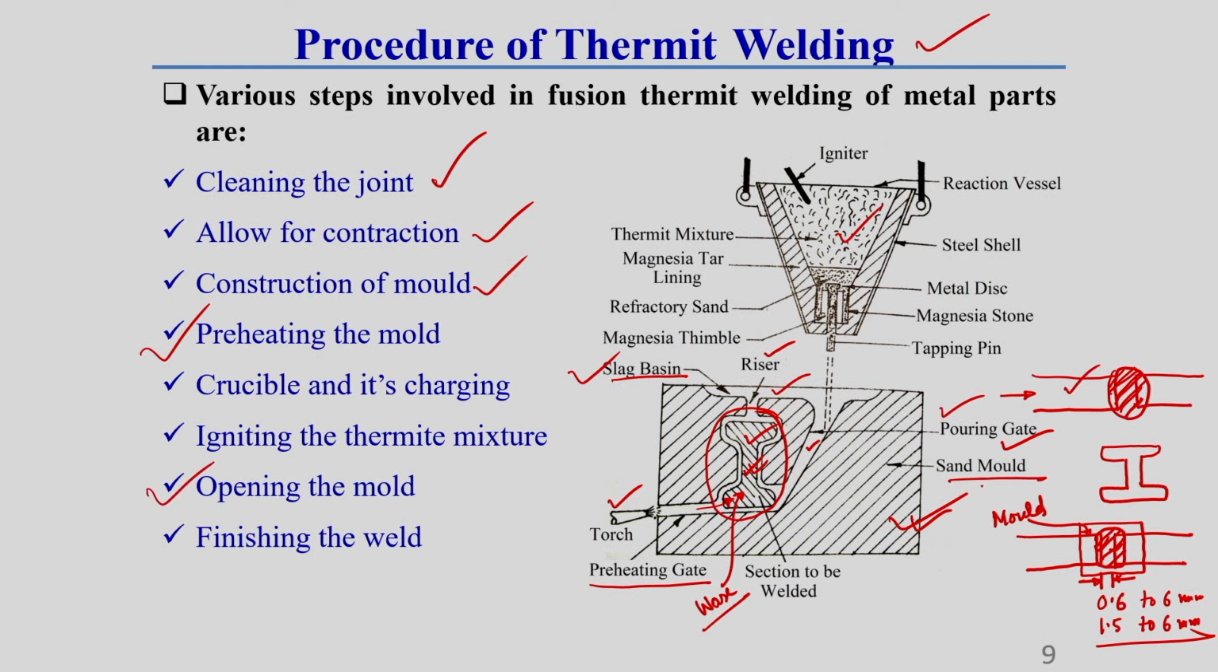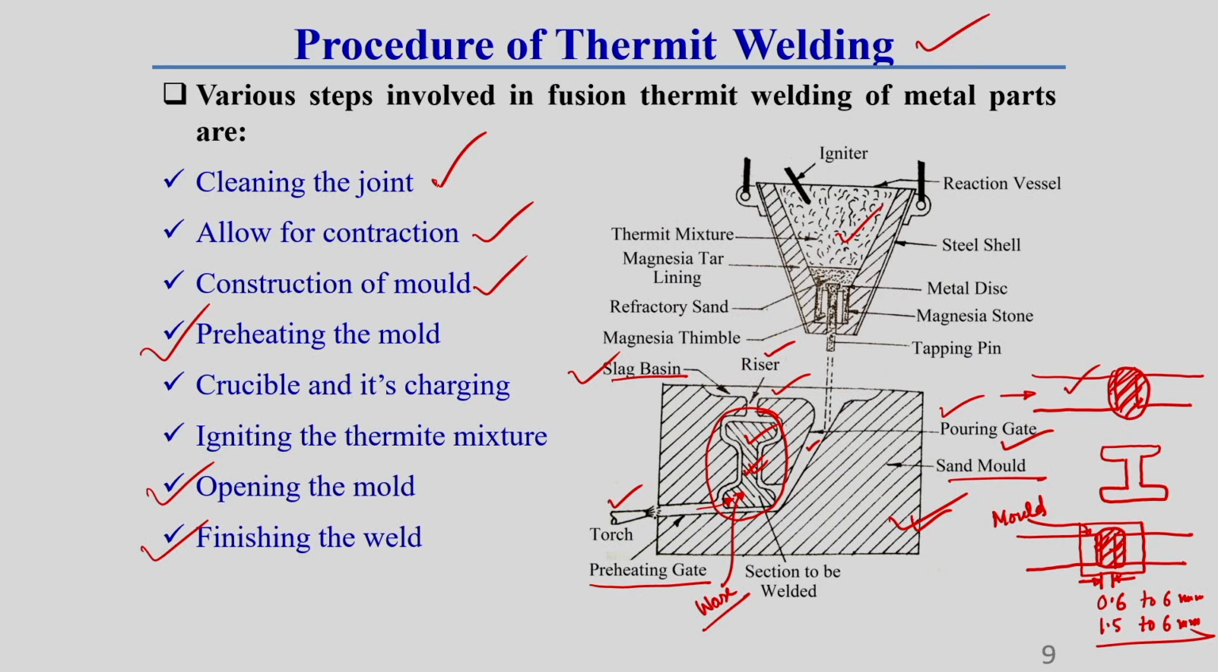This sand mold we have to open, and finally we have to finish the weld. So these are the different steps we follow in the thermit welding process. I will discuss that in detail in a subsequent slide. So first of all, cleaning the joint. Second is allowing for contraction, then construction of the mold, then preheating the mold, then the crucible and its charging.